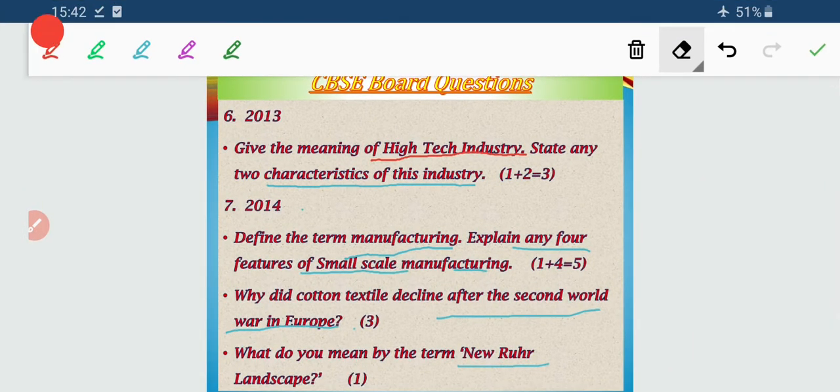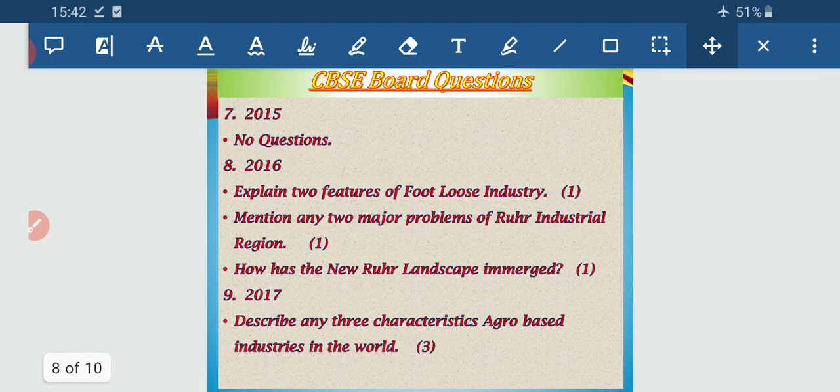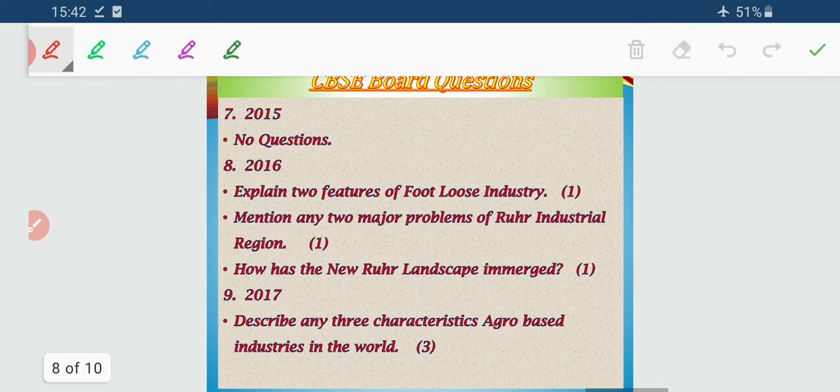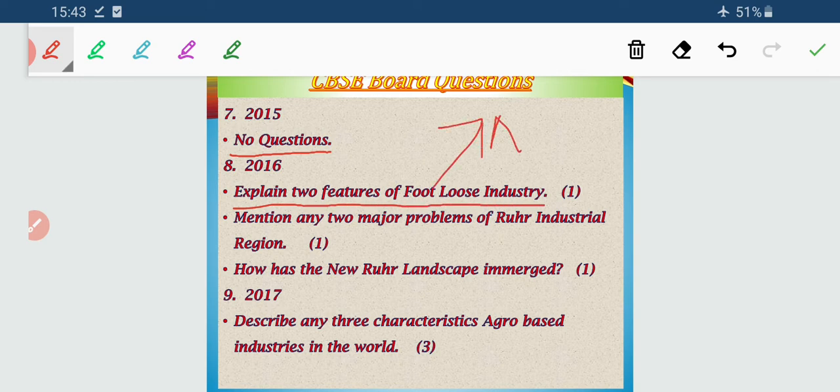Now next it is 2015. There is no question from this chapter in 2015. 2016, explain the two features of the footloose industry. It's already been done.